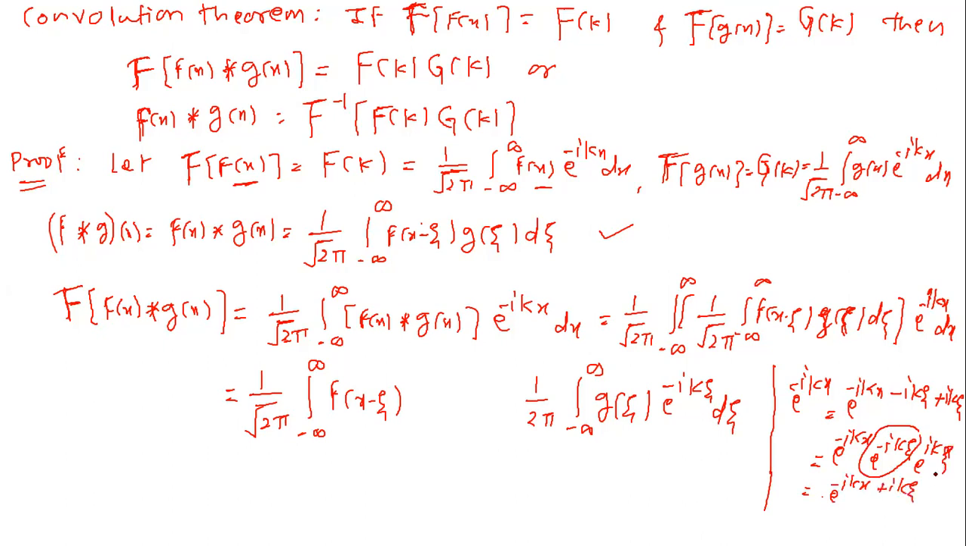This is zeta. Okay. So here we write this term e raised to minus i k x plus i k zeta. Okay. This is 1 upon under root 2 pi, and with respect to x integration. Now simplify in the next term. Now we have taken the Fourier transform of f convolute with g is equal to 1 upon under root 2 pi